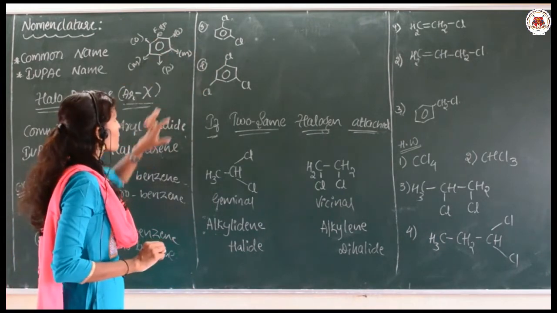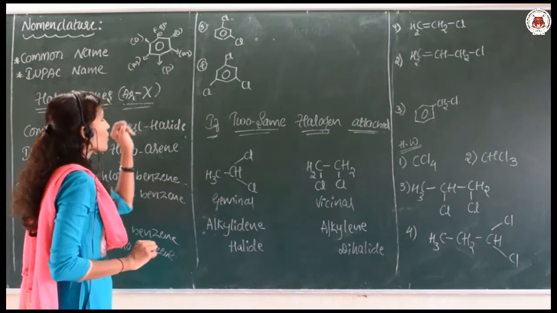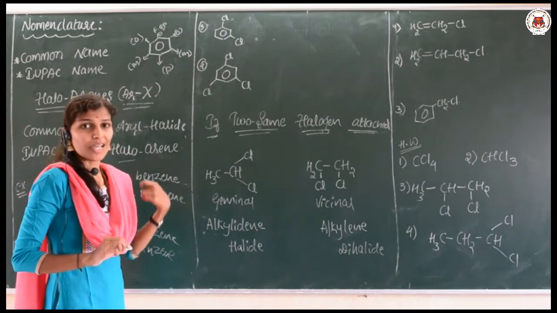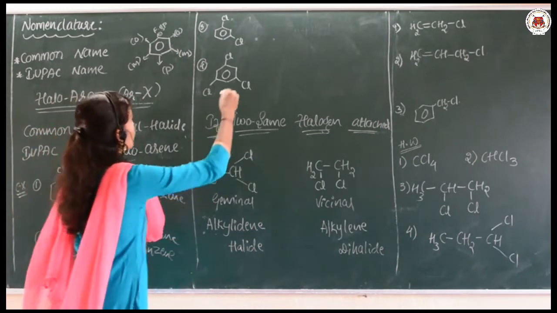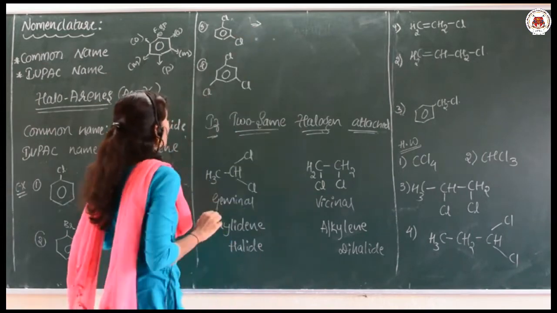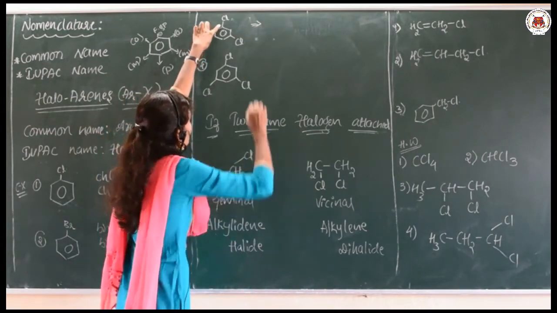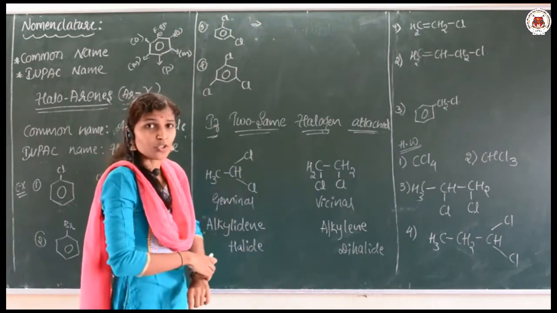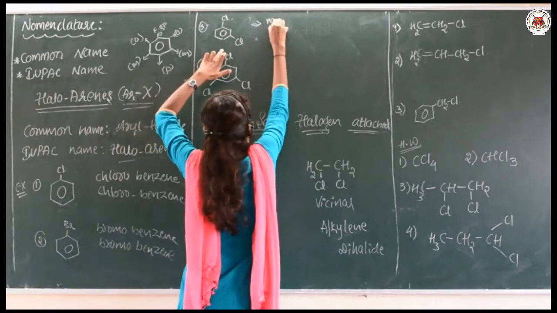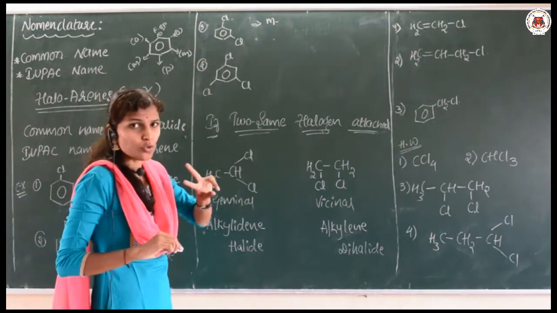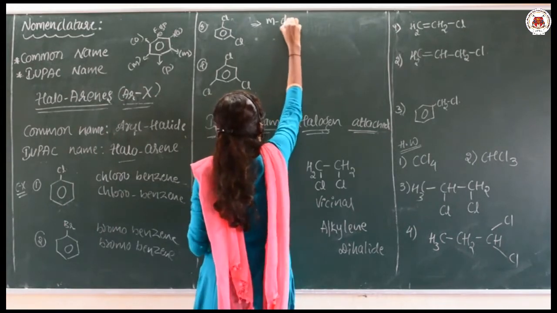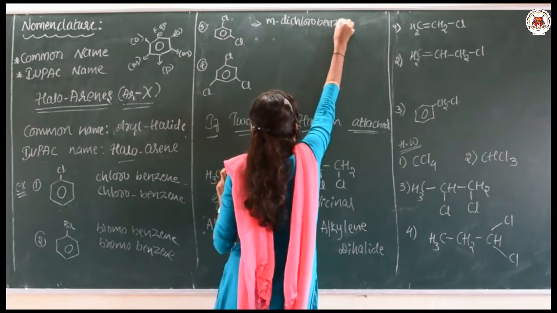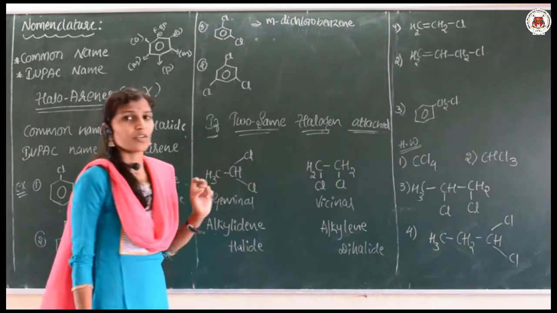These positions are usually used in the common naming, so while common naming we use terms like metachlorobenzene. Let me go for this example. See here, with respect to this chlorine, this is the meta position. How many chlorines are attached? Two. That's why I am going to use meta-dichlorobenzene.